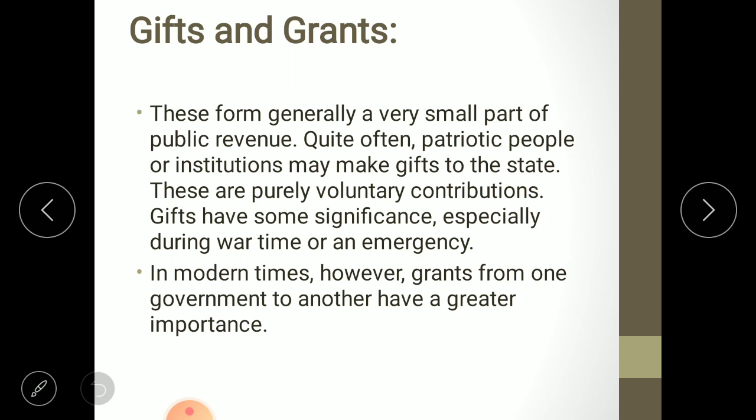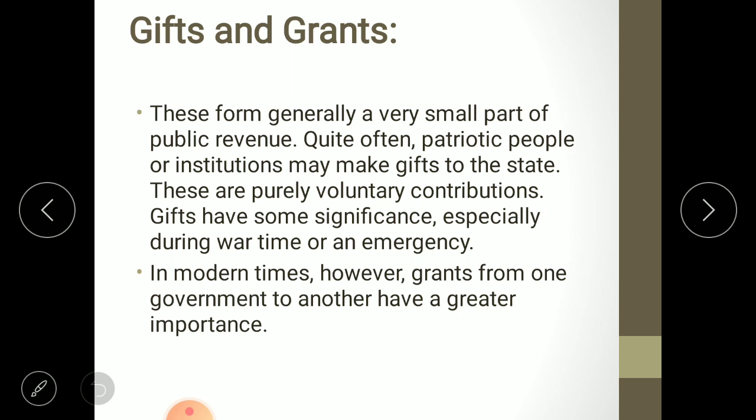Sometimes some people don't have any successor, they don't have any son, so whatever properties they have in their lifetime, they will donate it to the government. So that will be a local gift to the government. Some patriotic people are there, and some institutions, we can say NGOs, are helping government in a needy time. These are purely voluntary contributions. No government can compulsorily impose on anyone to give donation to the government.